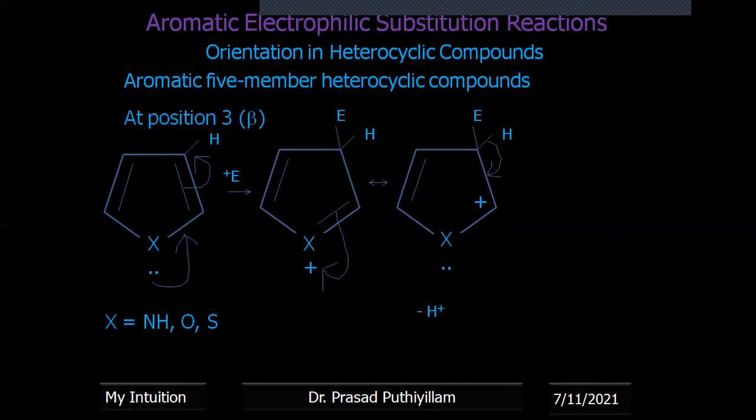Now deprotonation, because only these 2 resonating structures are contributing if it is position 3. Either this position is 3 or even this particular position we can consider as position 3 again. Okay, if you count from this side it becomes position 1, 2, 3, 4, but if you count from this side 1, 2, 3, it becomes position 3. Okay, so on both sides 2 resonating structures are possible, which gives further deprotonation to give the substituted product. So we can see that only 2 resonating structures are present if the electrophile attacks position 3.